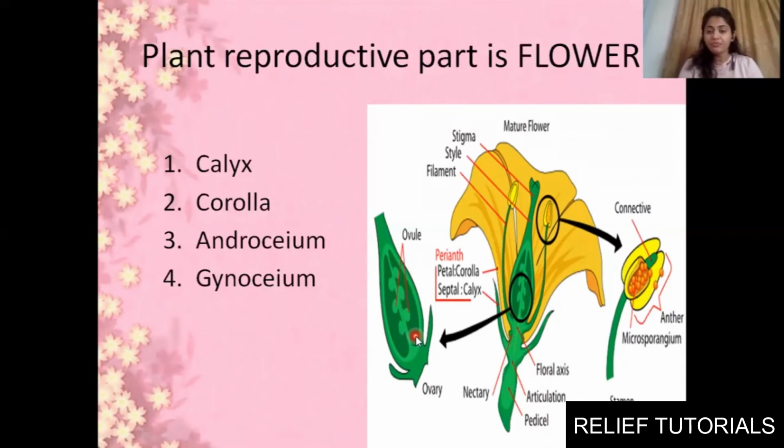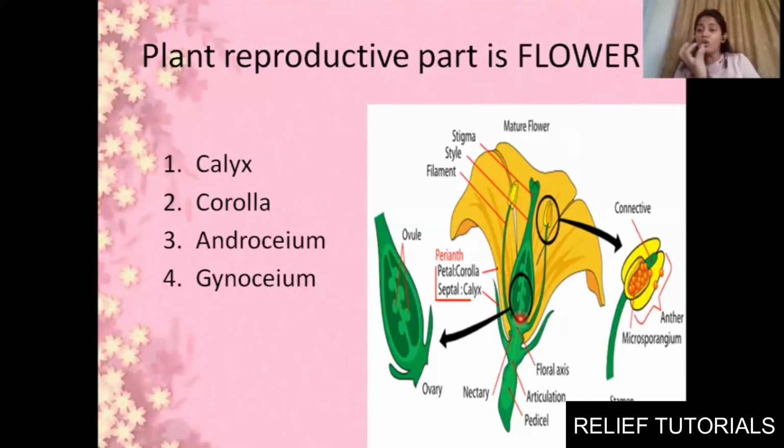Clear? Okay, and it's not so that only in few flowers there will be number of ovaries and there will be number of anthers. Not only one part will be there. How we have whorls of sepals and petals, in the same manner. So you can see one male part they have shown here, anther and filament. One they have shown here, anther and filament. Same with back side also it will be there, here also it will be there.